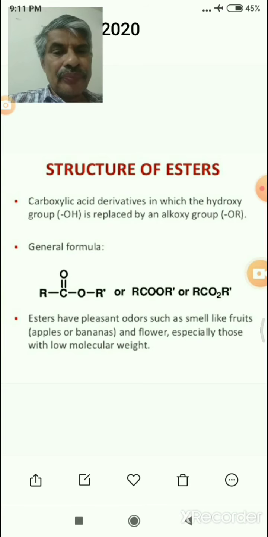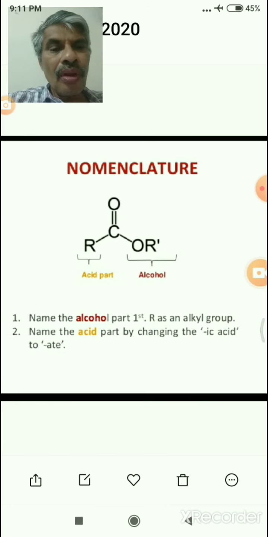Next one is the esters. The general formula of an ester is RCOOR. In this, the OH group is replaced by an alkoxy group. Esters have the C double bond O group and the alkoxy group. Nomenclature of esters: here an acid part is present and an alcoholic part is present. Esters end with -ate.